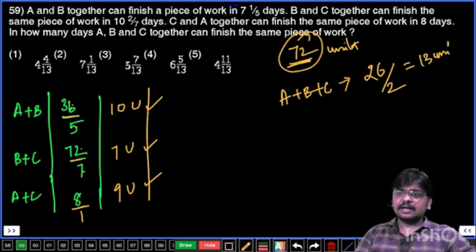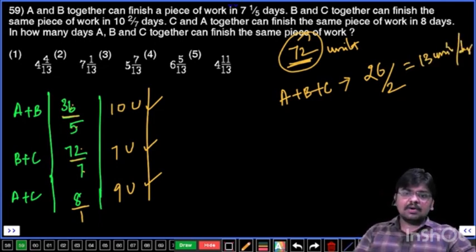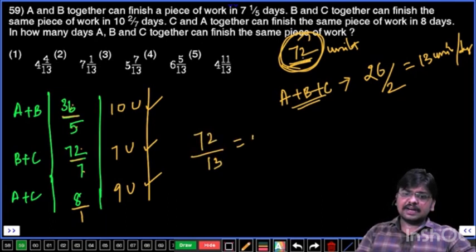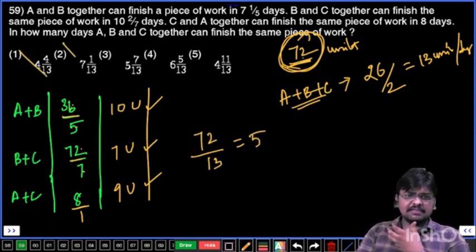Now all together, they have to complete the work in how many days? 72 units is the work, and daily they are doing 13 units. So 13 how many times? 5 times is 65. The answer must start with 5. Only one such option is there, which is the third option, final answer.